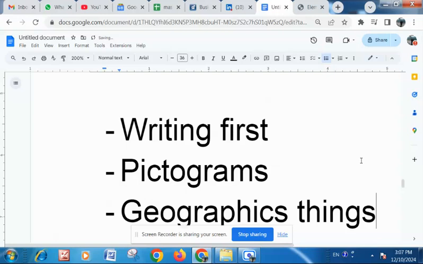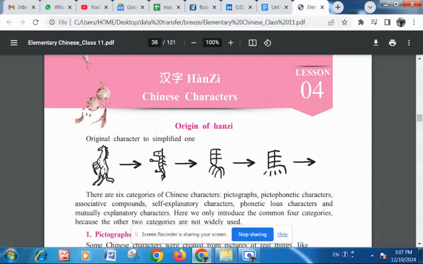It could be sun, moon, fire, water, mountain, a big animal or some kind of animals. These are the kind of things that they needed to survive, to communicate to survive. Okay, look at this. This is a horse. This is how a horse looks. They took the outline and converted it into this character. Now this is the way to write horse in traditional Chinese.